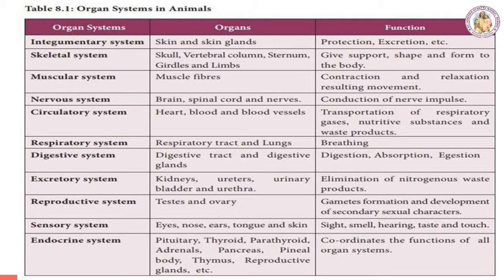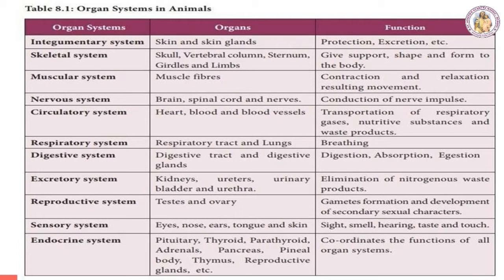The function is to give support, shape and form to the body. The third one is the muscular system, that is muscle fibres, which have the functions of contraction and relaxation for movement. Nervous system: brain, spinal cord, nerves. The function is conduction of nerve impulses.